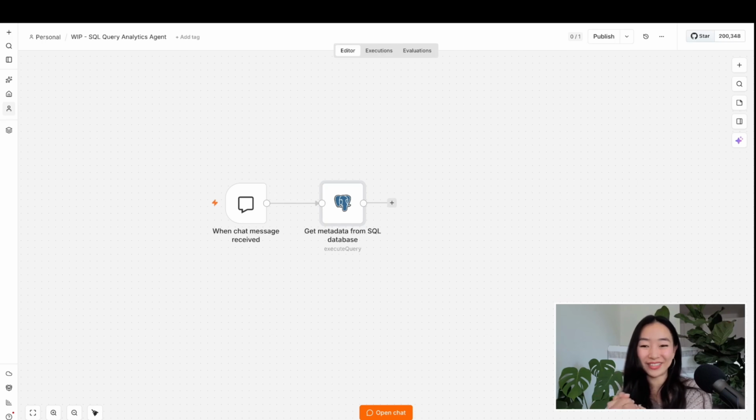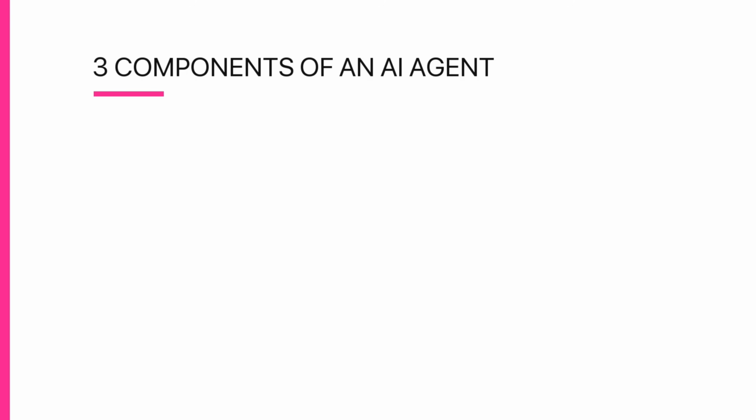All right, step 3 is where things get really exciting. We're gonna build our first AI agent node. But before we actually build that in n8n, let's talk about the 3 components every AI agent has. The first is going to be the brain. That is your AI model. That could be OpenAI, Anthropic, any big model provider, or really any open source model.